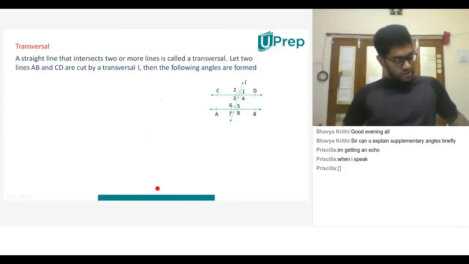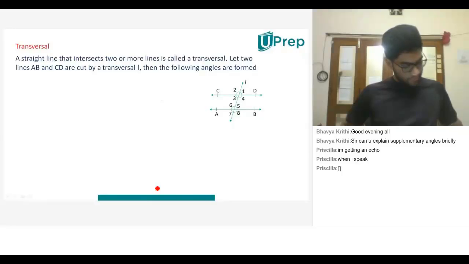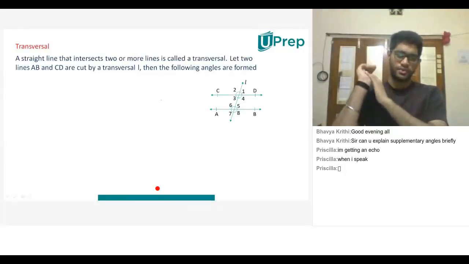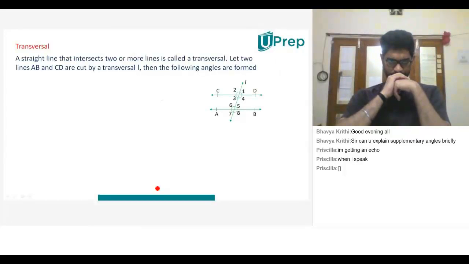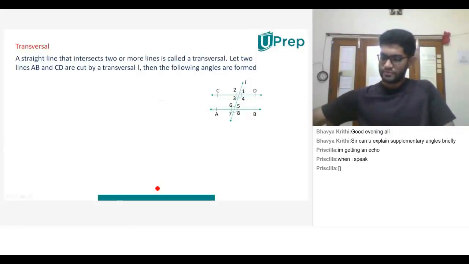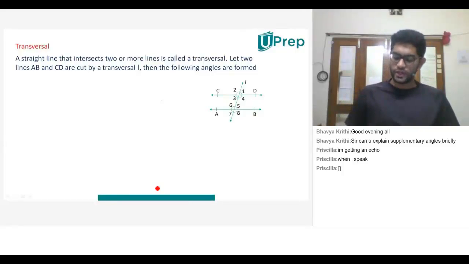Transversal. Have you come across this concept? Yes, sir. Is there any brief idea that you have about this concept? Sir, let me just guess. A line which passes through two parallel lines is called a transversal line. Perfect, perfect. Very good.